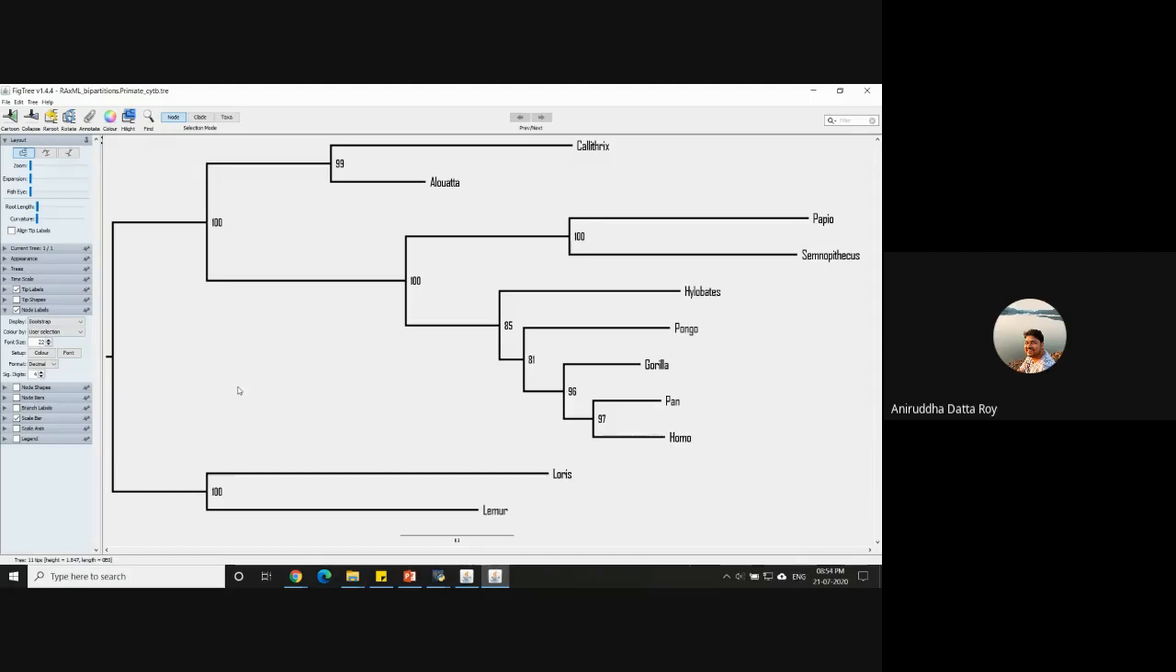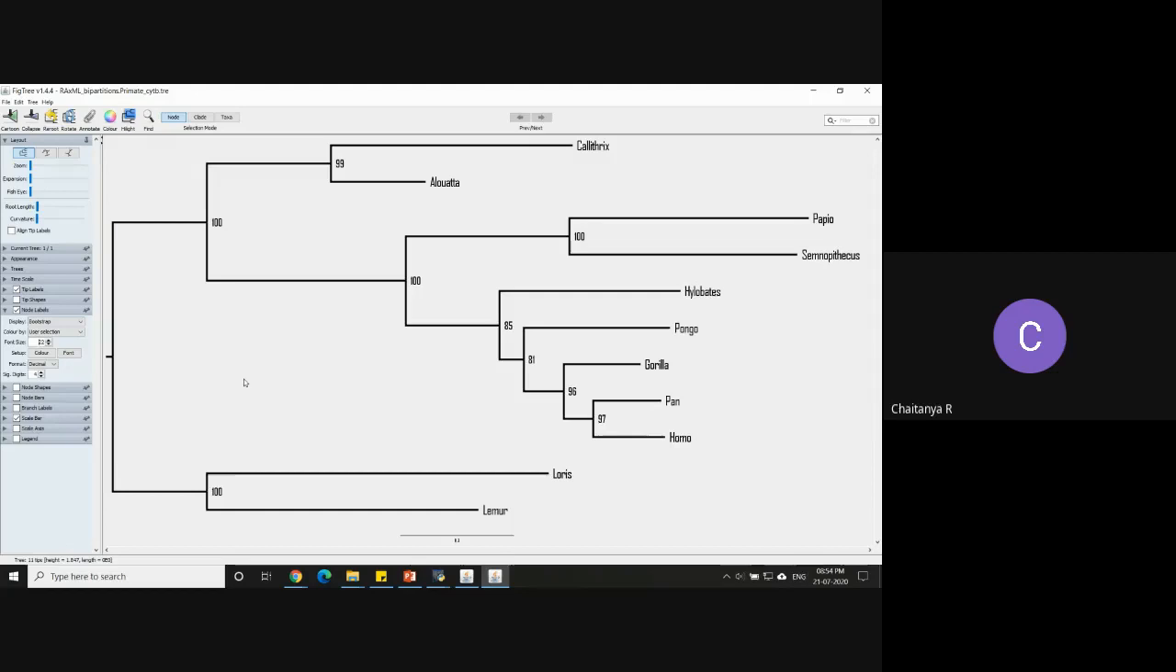If any of you have any doubts, please let me know. Roy, I'd like to butt in here. Yeah. So because bootstrap values give you support for the branches, I would actually go to branch support instead of node support and put the labels on the branches.